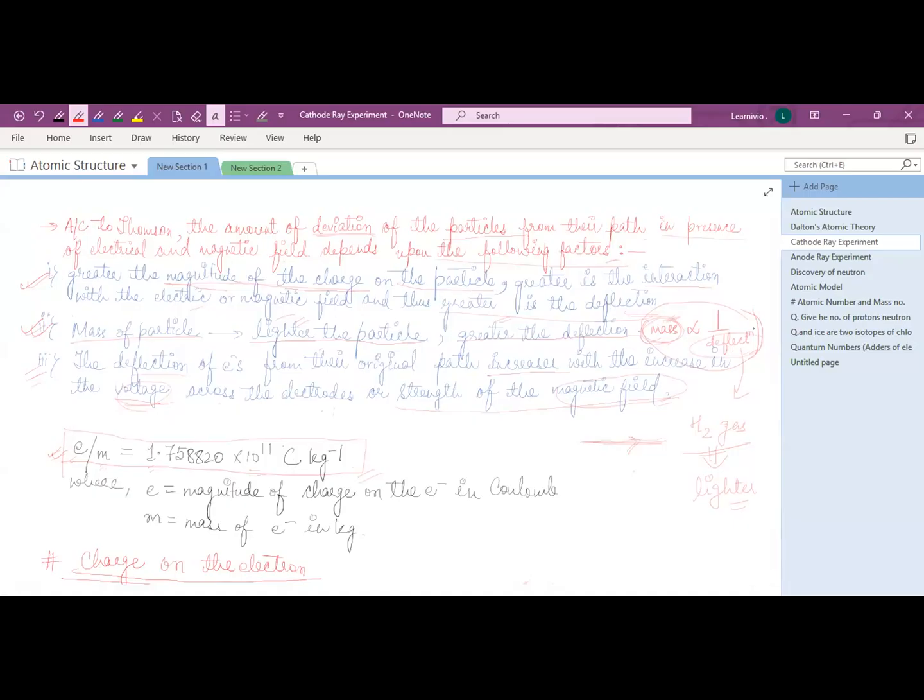Third point was that the deflection of electron from their path increases with the increase in voltage, right? If more voltage is applied in the discharge tube, high voltage is applied, then the deflection will be more. And it also depends on the strength of magnetic field. If the strength of magnetic field is more, then the deflection of electron increases. So the deflection of electron increases with the increase in voltage across the electrode and the strength of magnetic field.